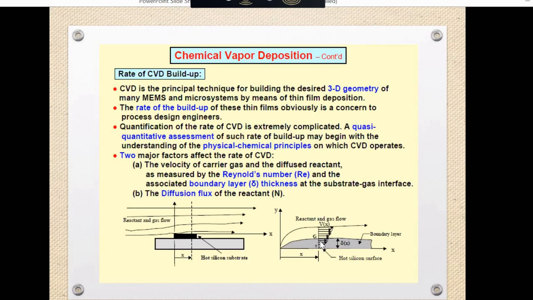So the boundary layer thickness is delta x, at a distance x from the leading edge, जहाँ से start किया हम लोगों ने flow करना, जहाँ से silicon substrate start हुआ है. वहाँ at that point, what is the boundary layer? Boundary layer is 0. With the increasing of x, the boundary layer becomes constant.